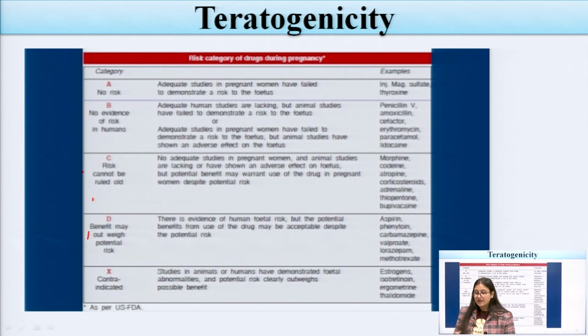Now the X category consists of contraindicated drugs. They are not given, as they may produce contraindicated effects in the mother and the fetus. Studies in animals or humans have demonstrated fetal abnormality, and the potential risk clearly outweighs possible benefit, like estrogen, tretinoin, ergometrine, thalidomide. I told you previously that thalidomide was withdrawn from the market because it may produce a high risk of abnormalities to the fetus.